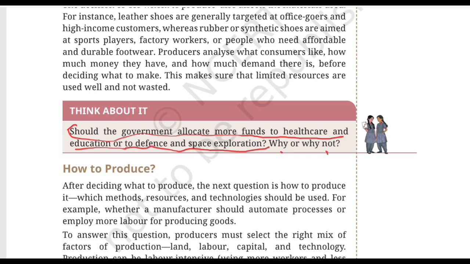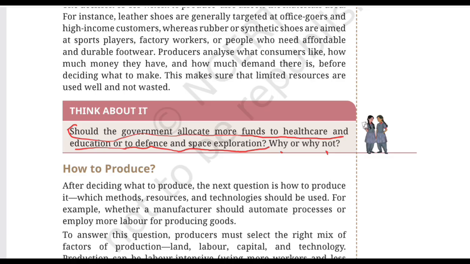There is no single answer that can apply in every situation because the government has limited resources, so it has to consider different priorities. Healthcare and education are essential for people's well being and are a kind of long term development. But at the same time, defense is important for national security, while space exploration can contribute to scientific knowledge, technology, and future development.